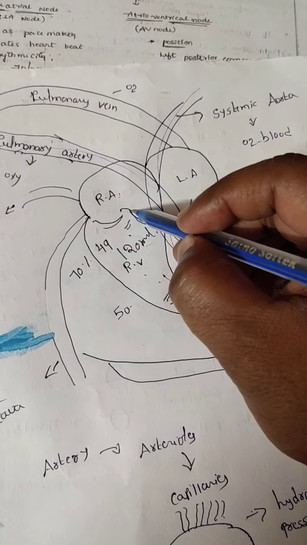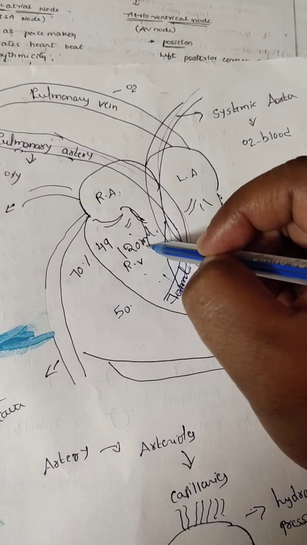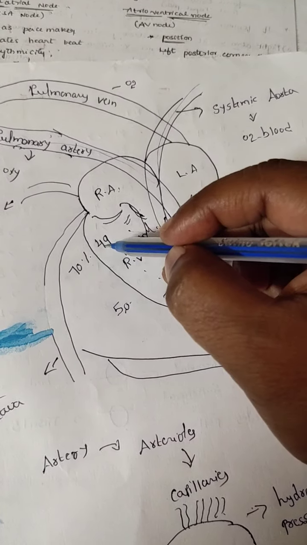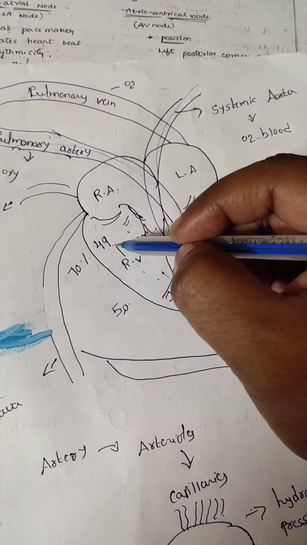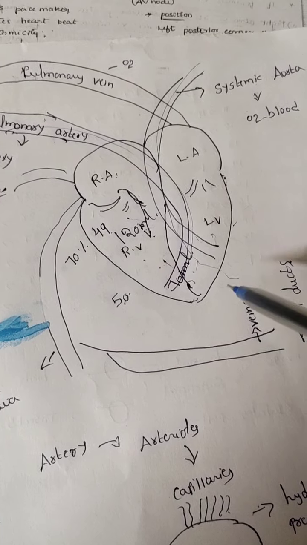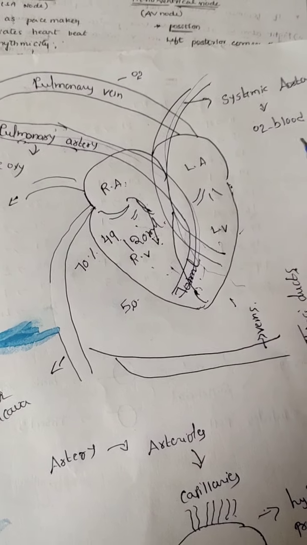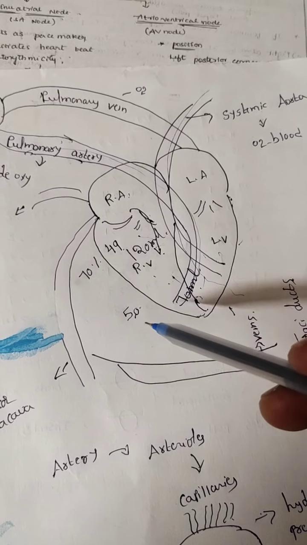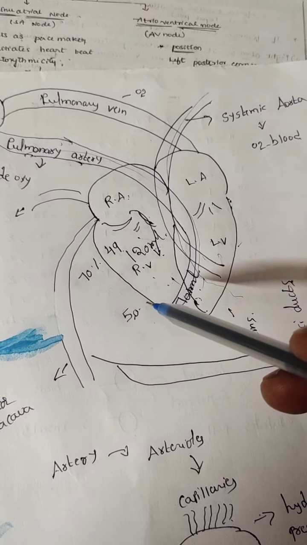It means 49 ml comes in like this. Already there is 50 ml. Total how much ml? 99 ml. It means at the time of joint diastole, the amount of blood present is 99 ml.